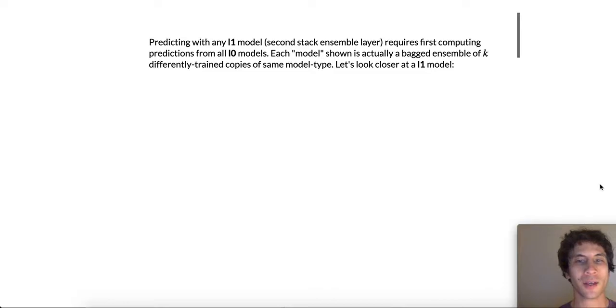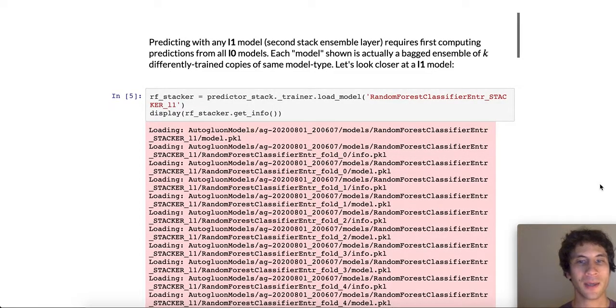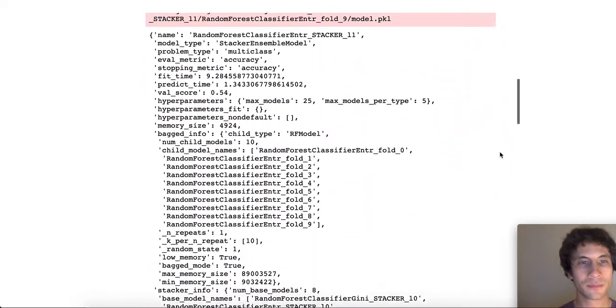Let's take a closer look at an L1 model. Here we load an L1 model, the random forest, noting that its suffix includes L1, indicating it's a second layer stacker. And we can call the get_info method, as we've done before, to see some information about this model.